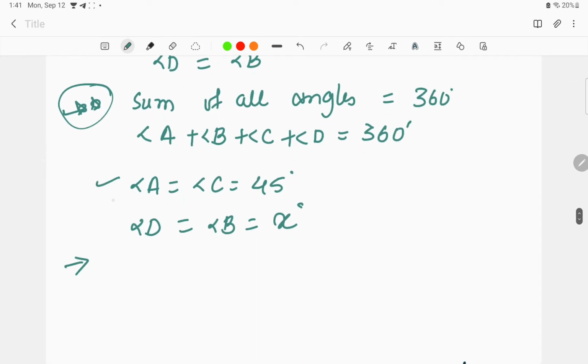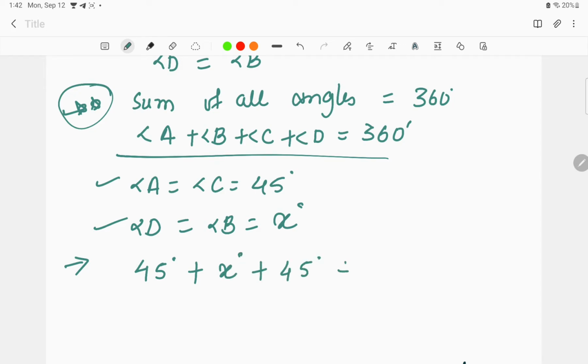If we put these values in this formula, we get 45 degrees plus x degrees for angle B, angle C is again 45 degrees, plus x degrees for angle D, is equal to 360 degrees. Okay, so here we get 2x plus 45 plus 45, which is 90 degrees, is equal to 360 degrees.